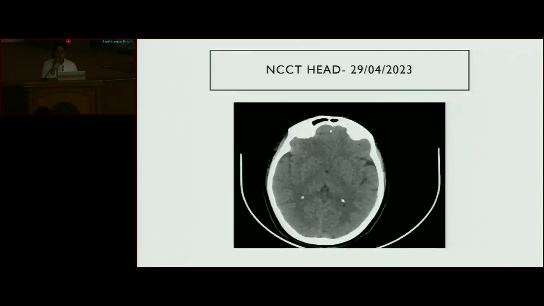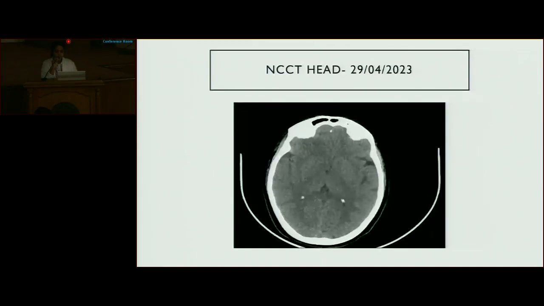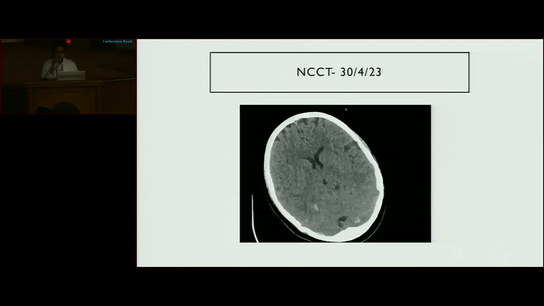I was provided with two CTs of the head. One was an NCCT that happened on 29th, and the other one was a CECT that happened on 30th. The NCCT of 29th April was within normal limits. The NCCT on 30th was followed by CECT.